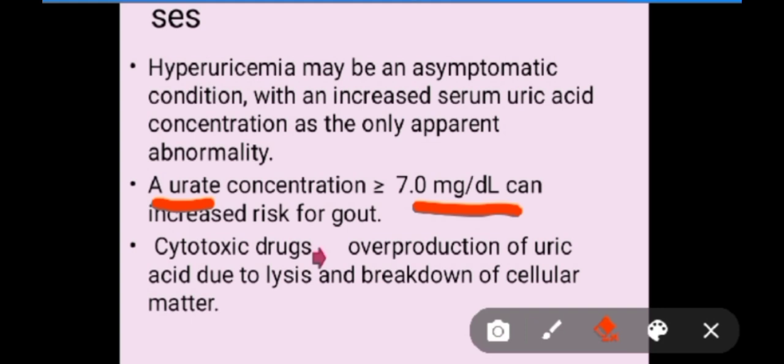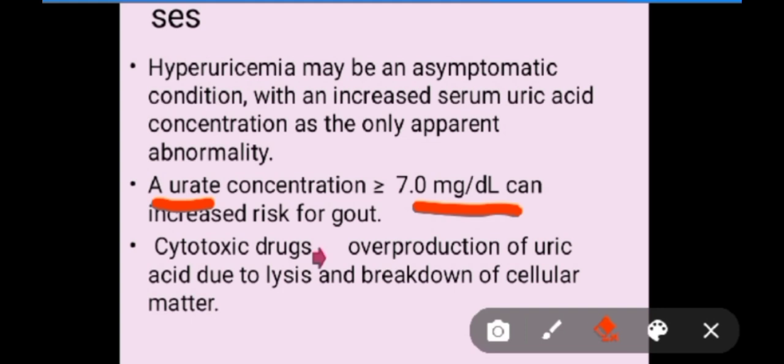It is more common in myeloproliferative and lymphoproliferative disorders. Myeloproliferative disorders are where blood cells multiply rapidly, causing blood cancer or other types of cytotoxicity in the body. Cytotoxic drugs used to treat these disorders can also result in overproduction of uric acid due to the lysis. Why is it so crucial? Because a patient suffering from disorders like cancers, lymphoma, myeloid disorders and other blood disorders will most probably develop gout.